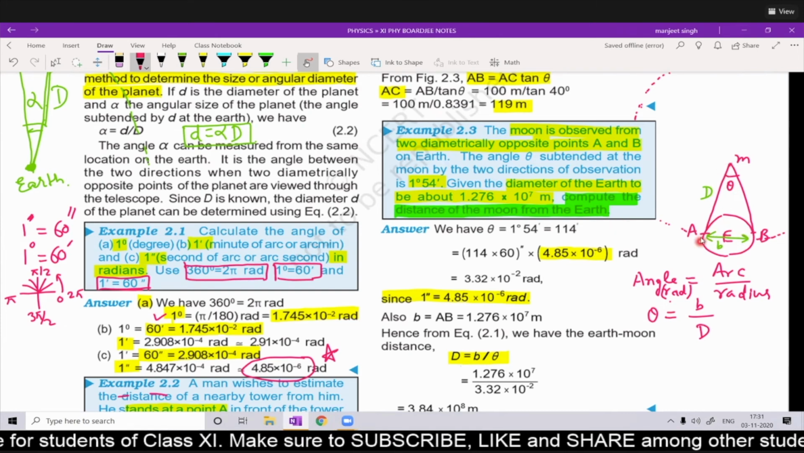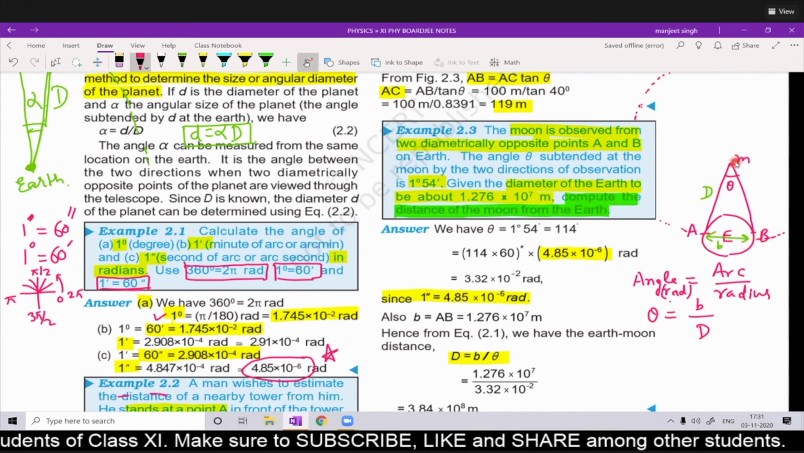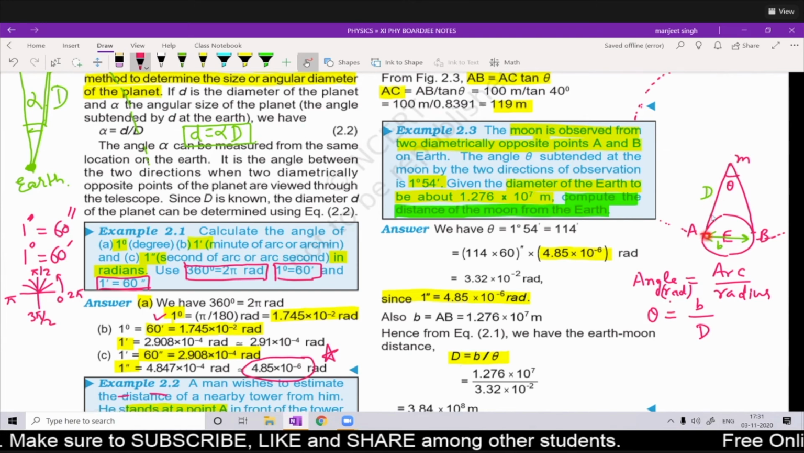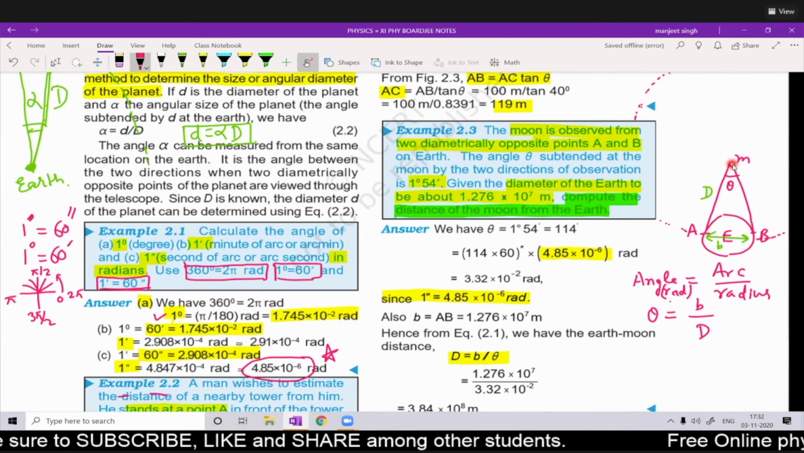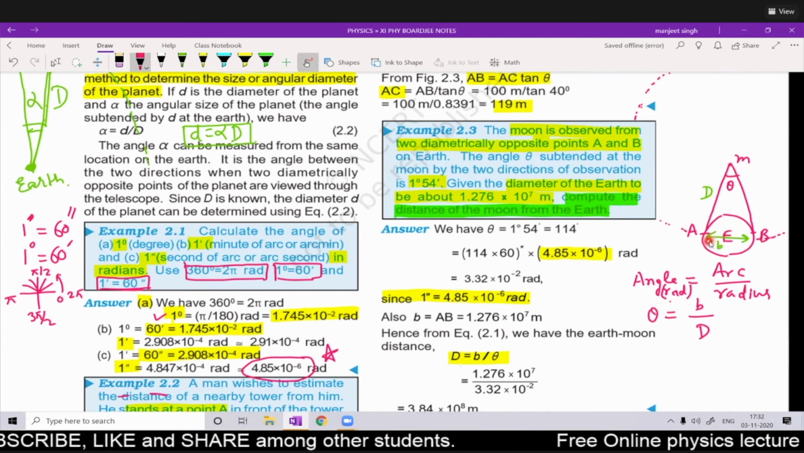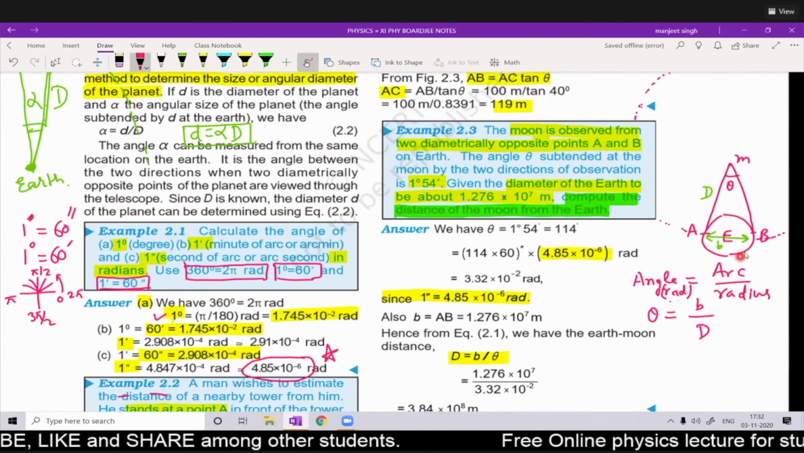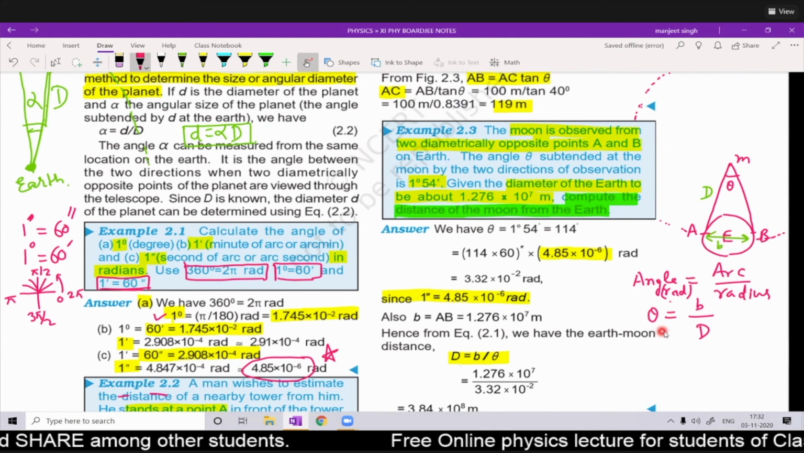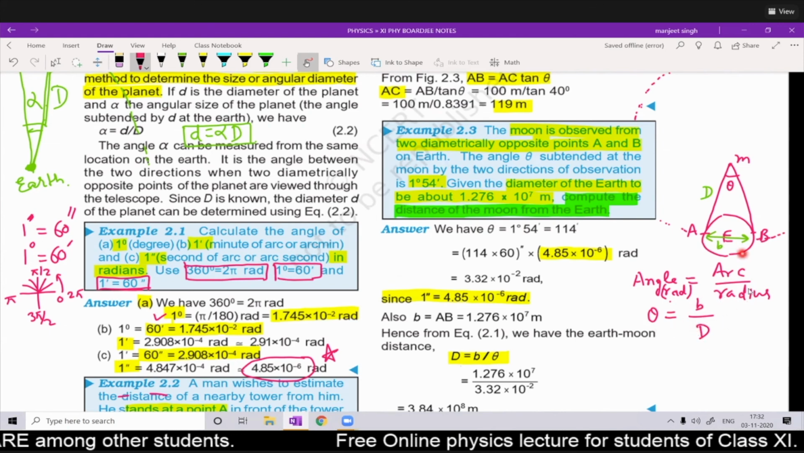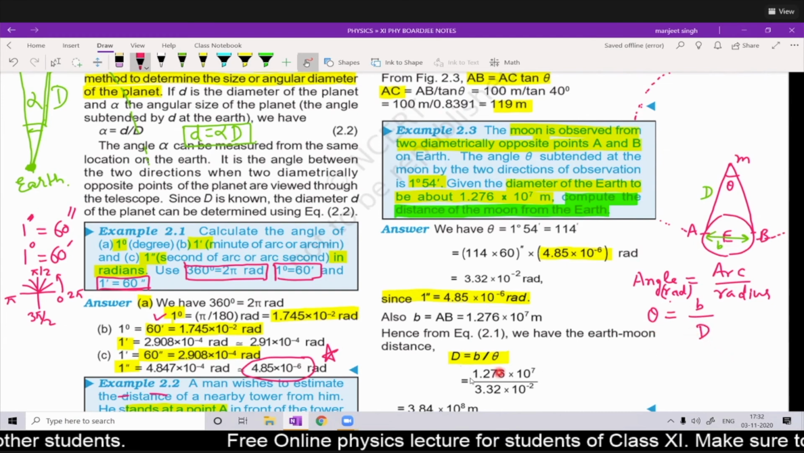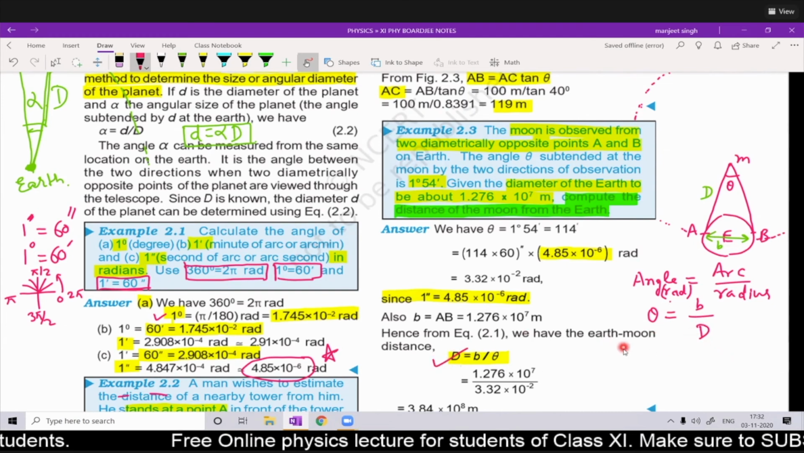Now see this part of the bigger circle. We have taken this as a radius and made a big circle, keeping the moon at the center. Then we will apply the formula angle is equal to arc upon radius. So theta is equal to B upon D. And we have to calculate the distance D. So D is equal to B upon theta. That means this we have to calculate.